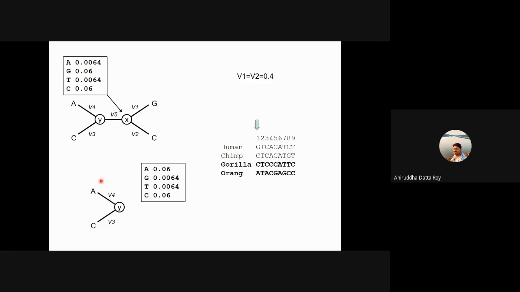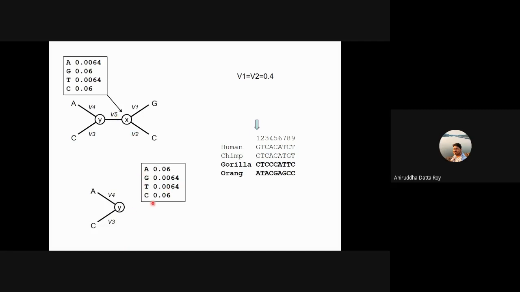So similarly, you do it for the other side. So remember that we have been working only on this. You work in a very similar manner on this. So here you notice that the probability that this is either an A or a C is much higher than a G or a C, right? Here also we are assuming the branch lengths are 0.4, right?